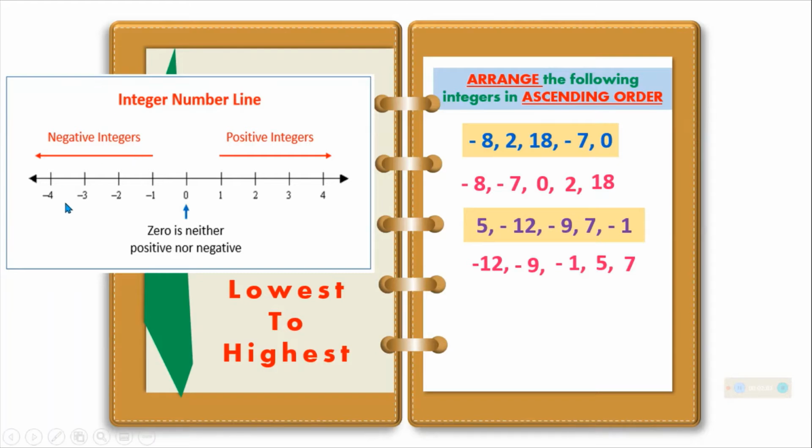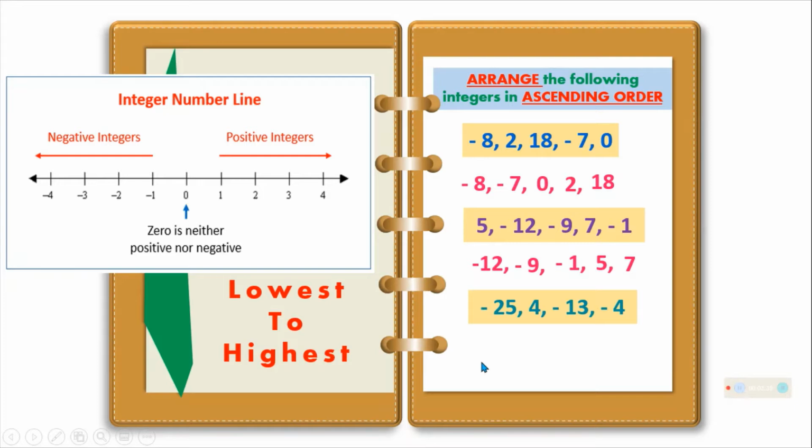As you can see, kapag negative siya, habang tumataas yung number, bumababa yung value niya. Pag positive siya, habang tumataas yung number niya, tumataas din ang value. So, opposite silang dalawa ng negative at ng positive. So, here, nauna si negative 12 kasi siya yung lowest. And then 7, siya yung last kasi siya yung pinaka-highest. Next.